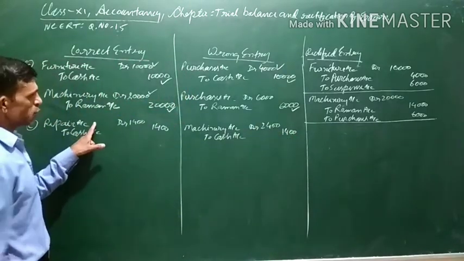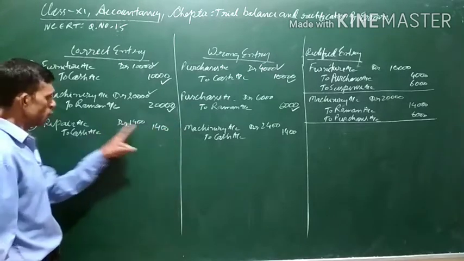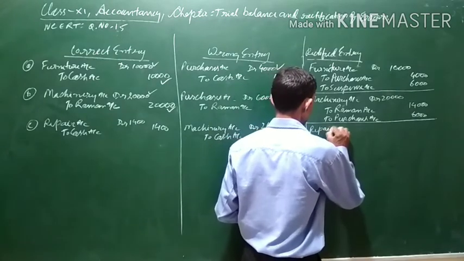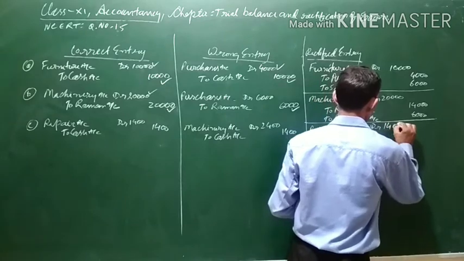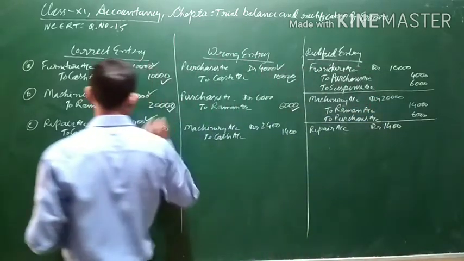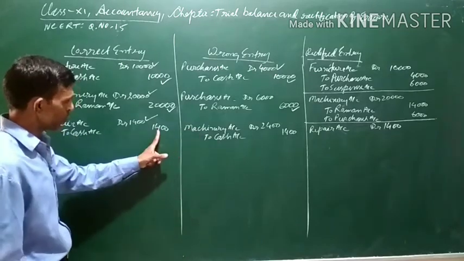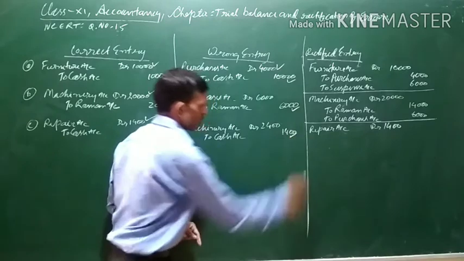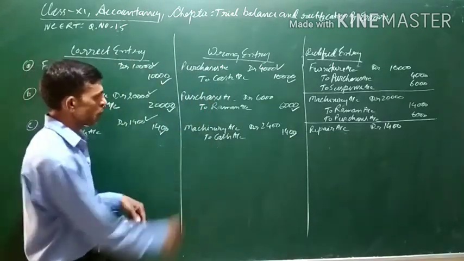Now you can see repair should have been debited, but no repair has been debited. So what we have to do? We have to debit repair account first of all. Repair account debit 1400. This part we have done. Now cash should have been credited and cash has been credited with 1400. Here also cash is 1400. So no need to do rectification for the cash entry.